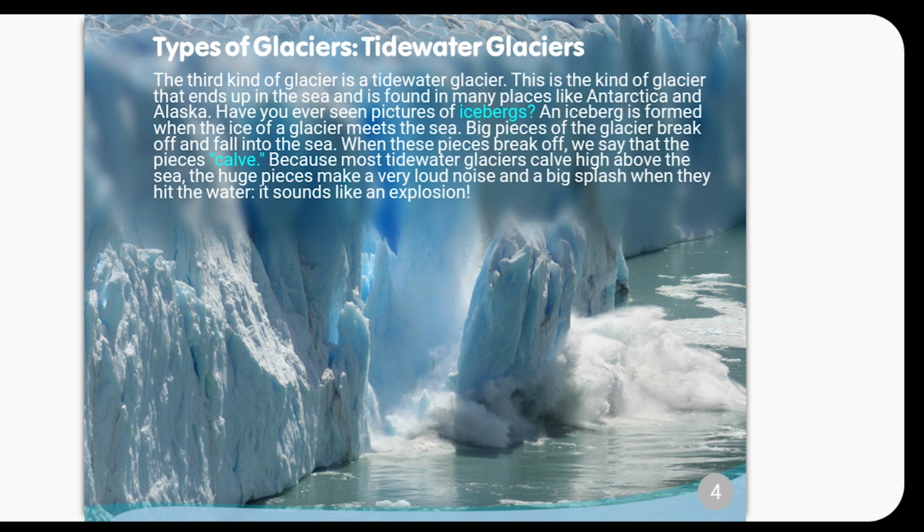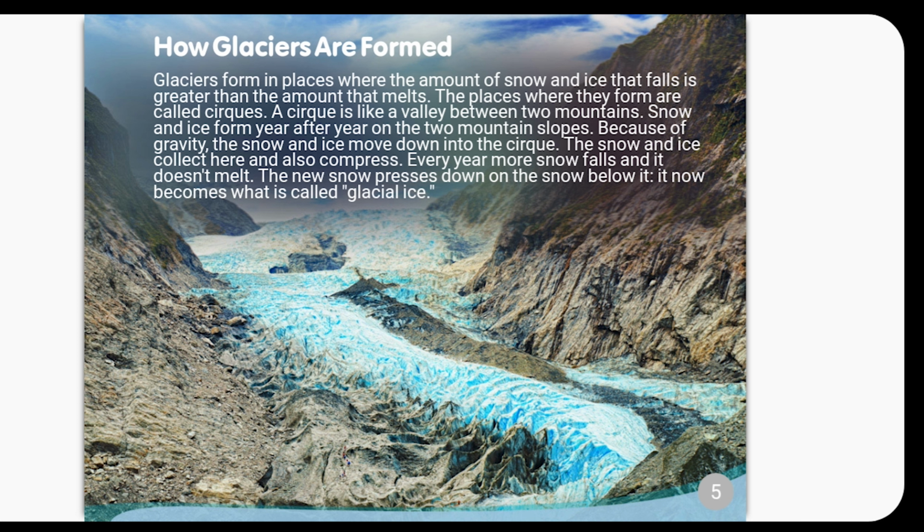How glaciers are formed. Glaciers form in places where the amount of snow and ice that falls is greater than the amount that melts. The places where they form are called cirques. A cirque is like a valley between 2 mountains. Snow and ice form year after year on the 2 mountain slopes. Because of gravity, the snow and ice move down into the cirque.